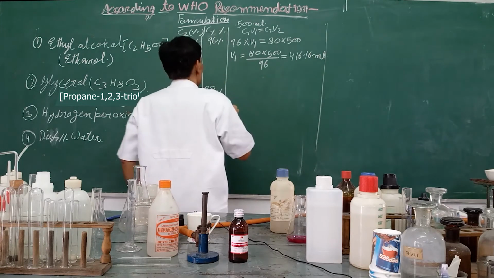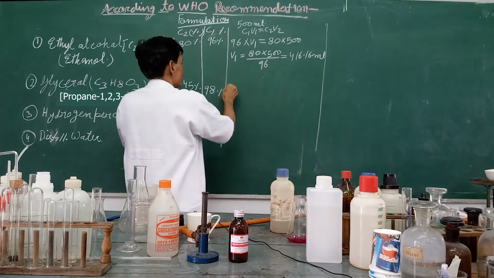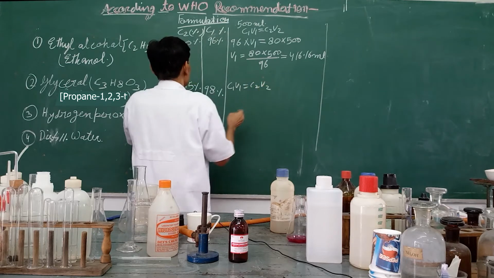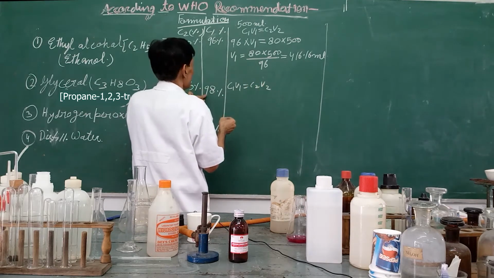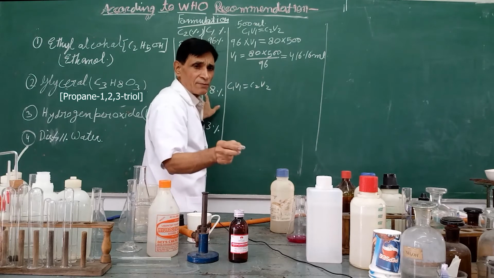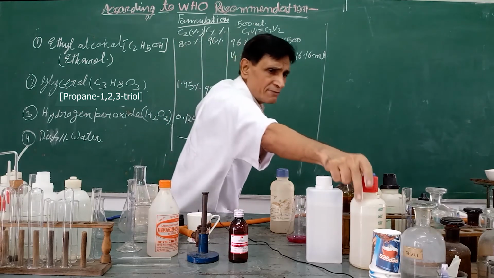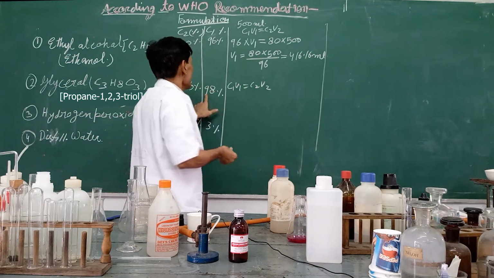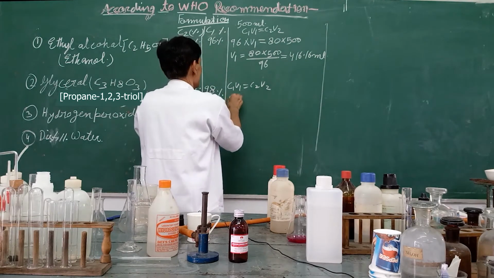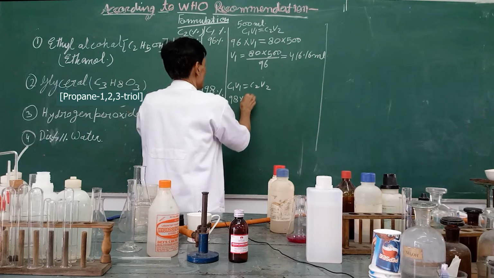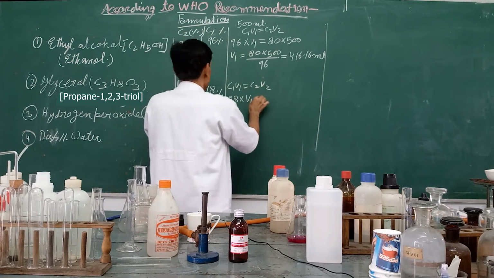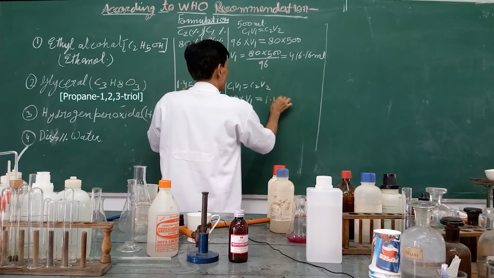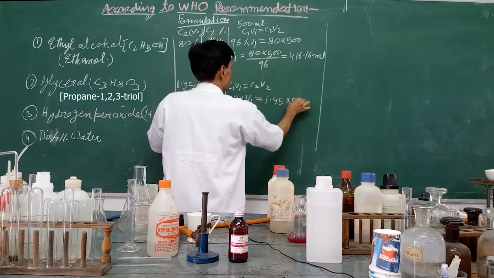Now, after that, calculate for glycerol. C1V1 equal to C2V2, the same formula. C1 is what you brought from the market, here it is given as 98%, so I am writing 98. V1 is what I have to calculate, the amount you have to take. C2 as given by WHO is 1.45%, and you have to prepare half a liter.